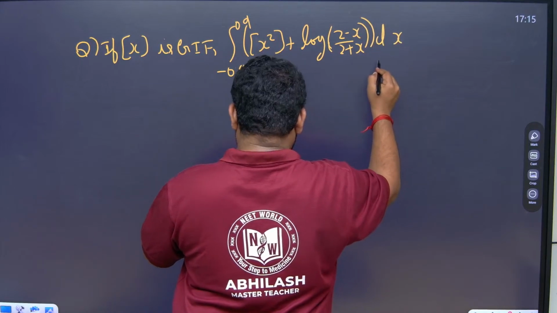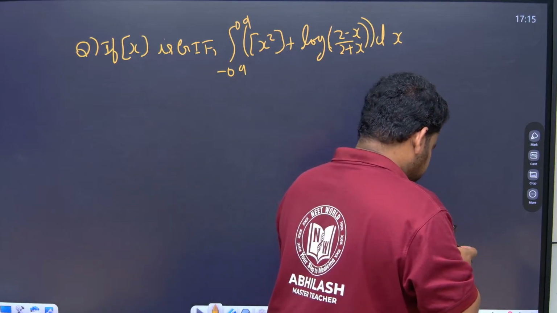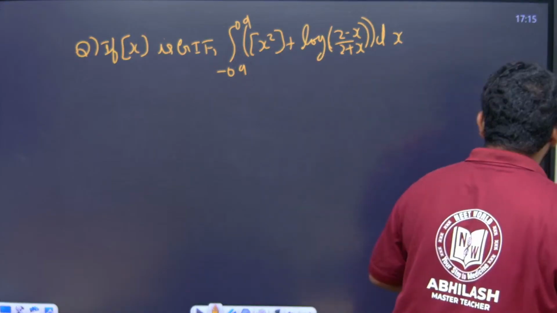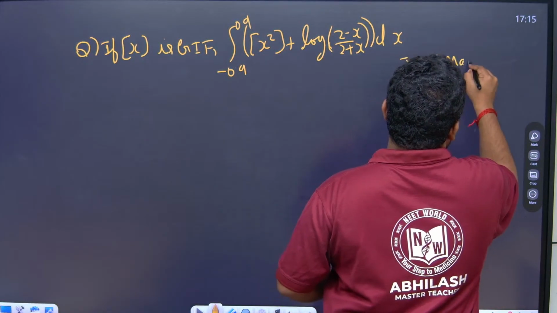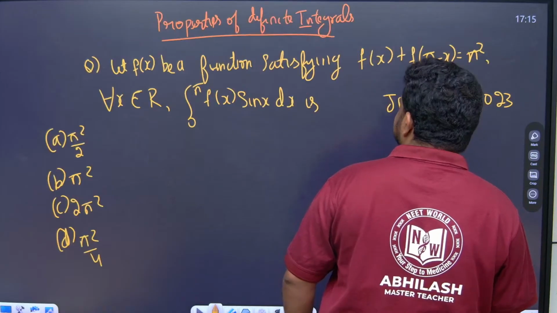This is the question they have given. This is a JEE Main 2012 question. These are the PYQs we will be solving based on properties of definite integrals.